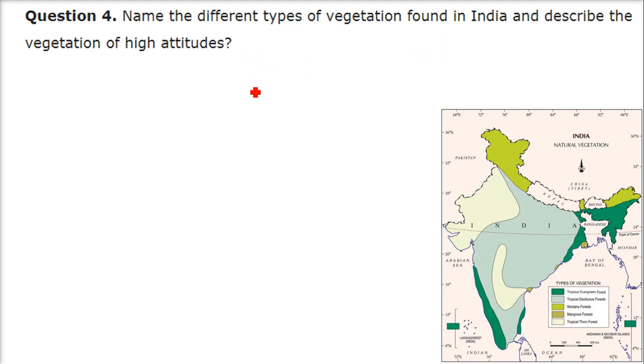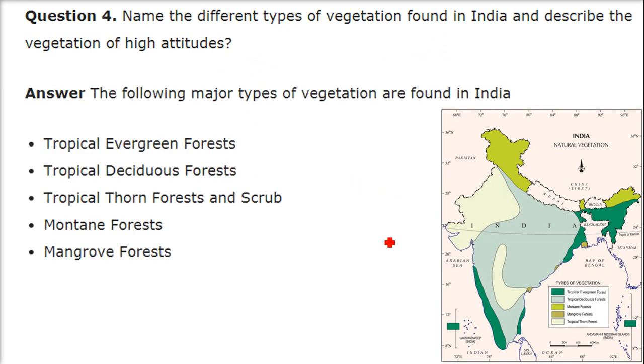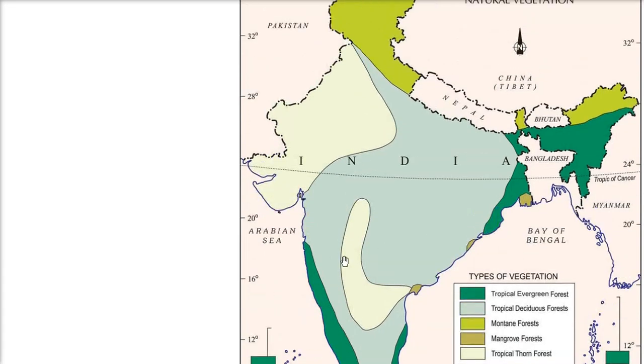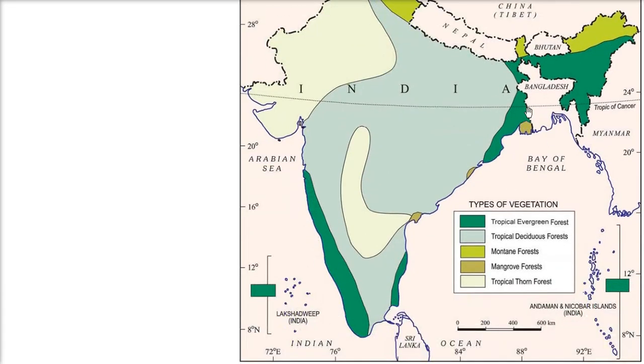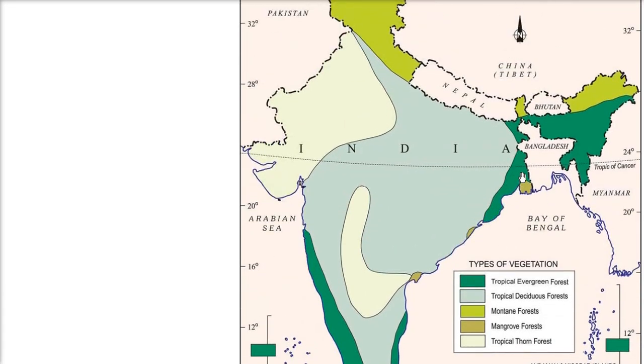Name the different types of vegetation found in India and describe vegetation of high altitudes. So what are the different types of vegetation we have? Tropical evergreen forest, tropical deciduous forest, tropical thorn forest and scrub, montane forest, and mangrove forest. Let me show you. These dark greens are tropical evergreen forest, that is 200 plus rainfall.